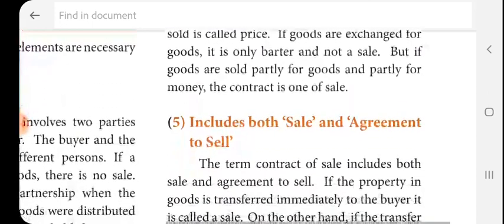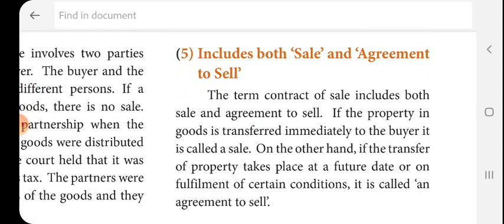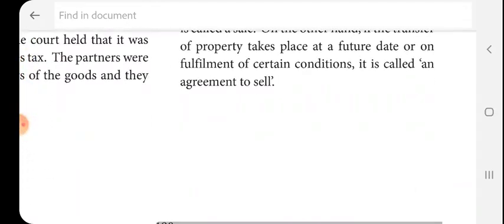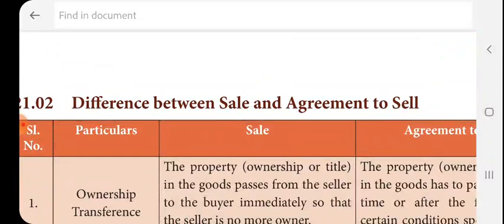Then it includes both sale and agreement to sell. The term contract of sale includes both sale and agreement to sell. If the property in goods is transferred immediately to the buyer, it is called a sale. On the other hand, if the transfer of property takes place at a future date on fulfillment of certain conditions, it is called an agreement to sell. So these are the 5 elements of contract of sale: two parties, transfer of property, goods, price, and it includes sale and agreement to sell.